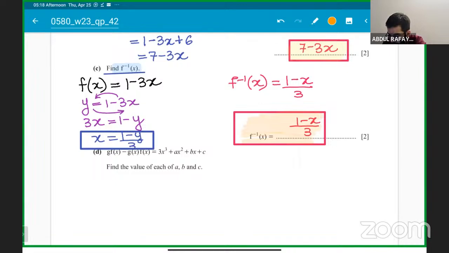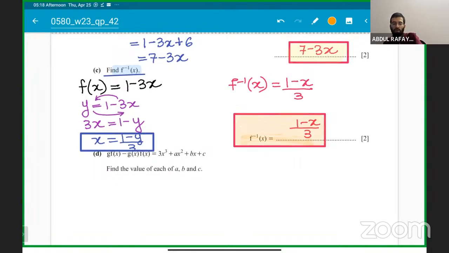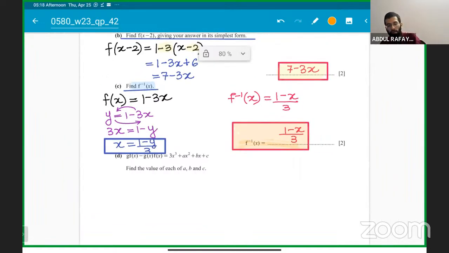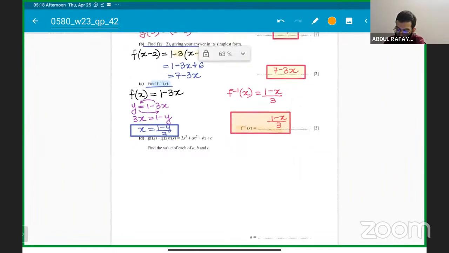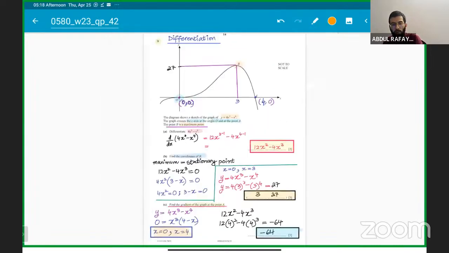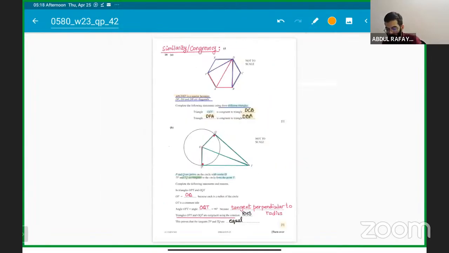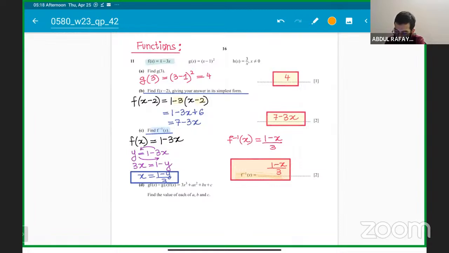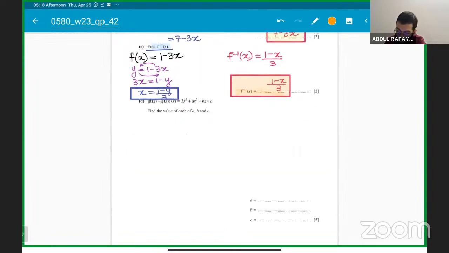So I believe only the probability question was the most tricky question up till now. The rest of the questions were average, easy and medium level of difficulty. Questions number 9, 10, 11. But question number 8 was difficult. Probability, you must revise it. Okay. There's a very good question. Part D of this question is tricky.